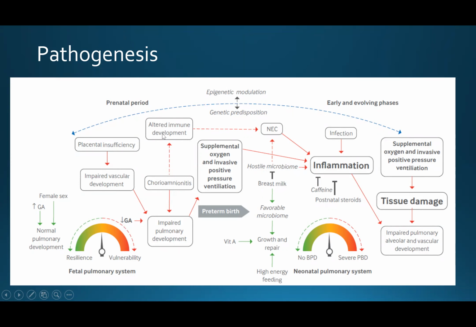But if we have altered immune development, we will increase the risk of NEC, which will lead to inflammation. Inflammation will lead to impaired pulmonary alveolar and vascular development. Also postnatally, if we have an infection with increased risk of inflammation, or supplemental oxygen and invasive positive pressure ventilation, this will lead to tissue damage and the same impairment in pulmonary alveolar and vascular development. We have some factors that will enhance lung development, like breast milk, which has a favorable microbiome, and also vitamin D administration will enhance cell growth and repair, and high energy intake will also enhance cell growth and repair.